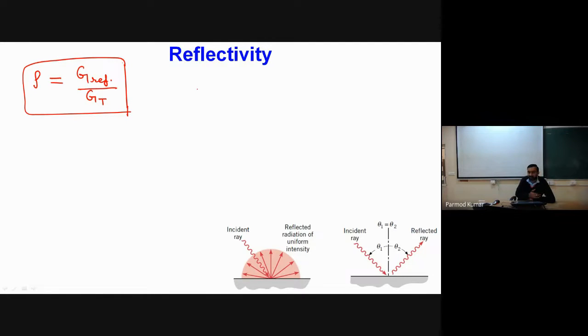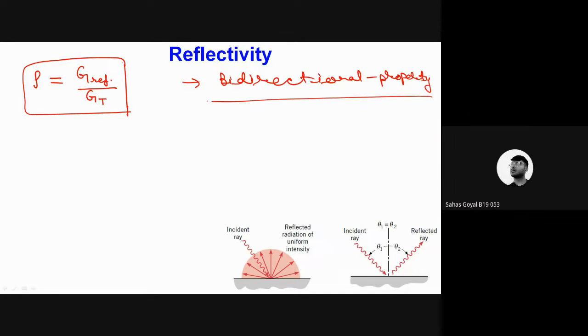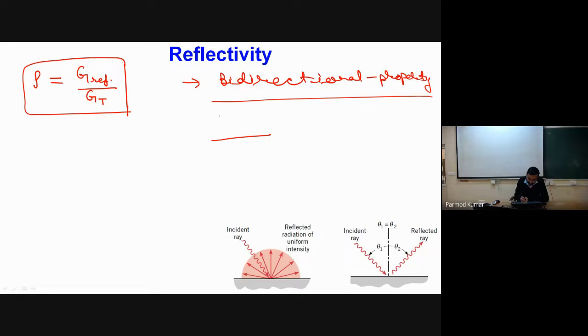Now other definitions also you can include. Reflectivity is having one special characteristic, that it's a bidirectional property. So why am I saying it's a bidirectional property? Can you guess? Because of incident and reflected ray. Yes. So on a surface there will be some incident ray and there will be some reflected ray.